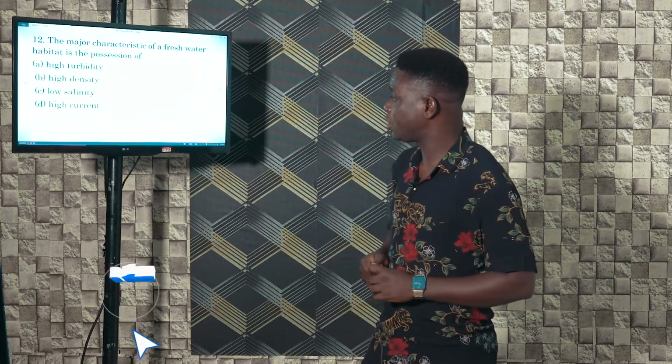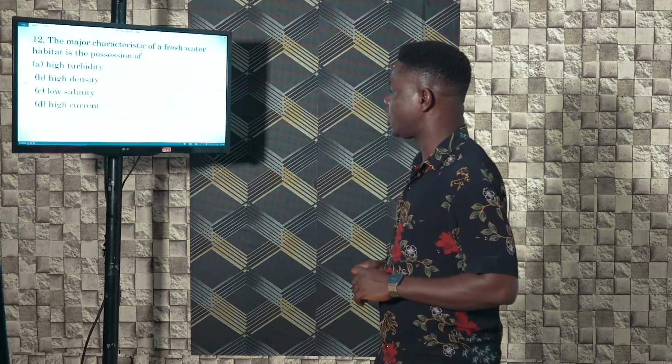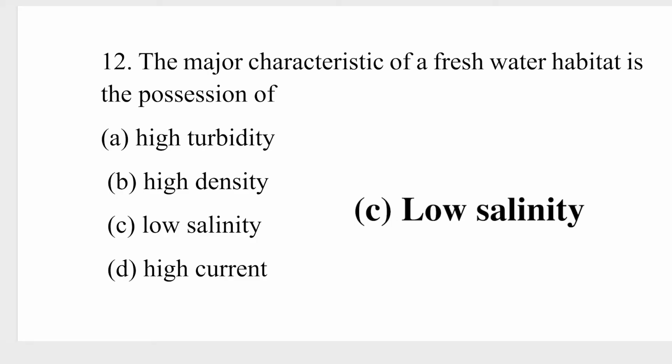So let's look at the options. A, high turbidity. B, high density. C, low salinity. D, high current. So what characterizes freshwater is that it is low in salinity. So the correct option is C.